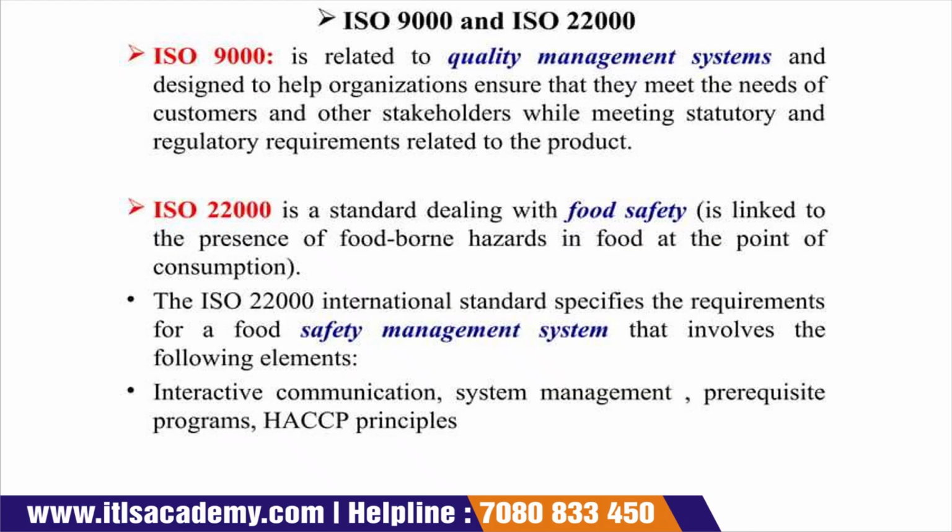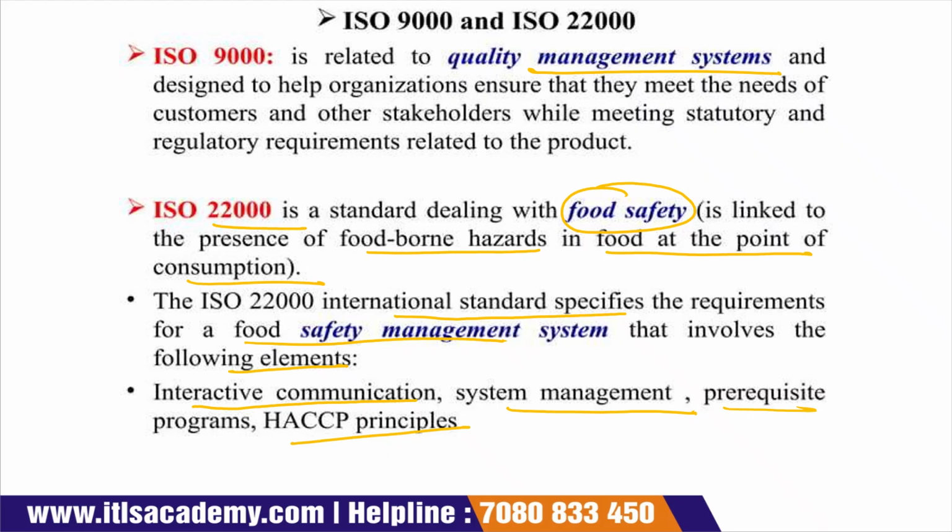ISO 9000 and ISO 22000. ISO 9000 is related to the quality management system and ISO 22000 is related to food safety, which means controlling the presence of foodborne hazards in the food product at the point of consumption. ISO 22000 is an international standard which ensures that food is safe, meaning a food safety management system, and it involves elements like interactive communication, system management, prerequisite programs, and HACCP principles.